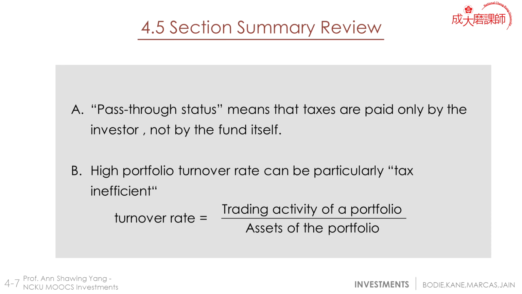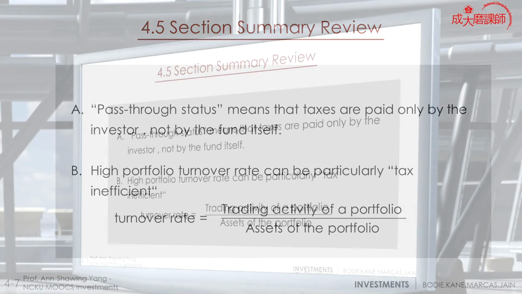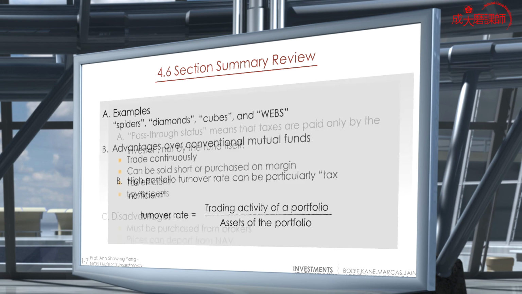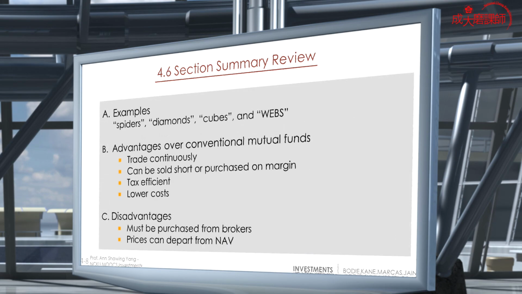Point B, a high portfolio turnover rate can be particularly tax inefficient, like what we mentioned. The turnover rate is calculated by taking the trading activity of a portfolio divided by the assets of the portfolio. And we have examples of ETFs: spiders, diamonds, cubes, and webs.